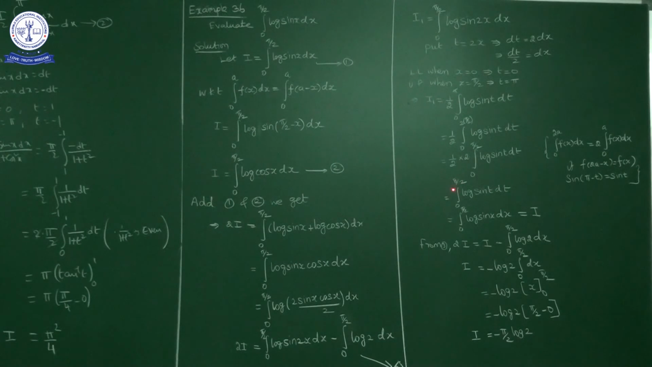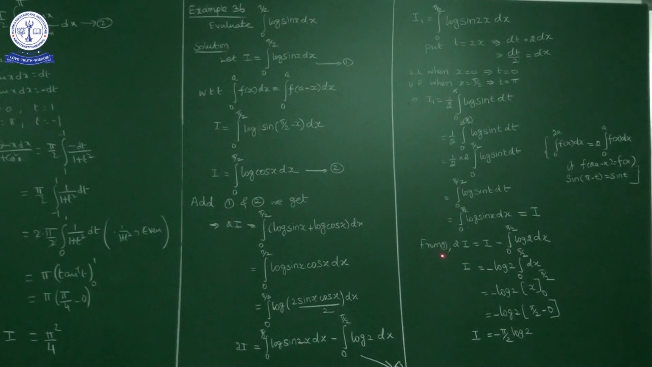Now here t, x, y are all dummy variables only. So this you can write as the integral from 0 to pi by 2 of log sin x dx, which is nothing but I only, given in 1. So from 3 we have this condition: 2y is equal to, this is how much we got? I only, no? So 2y is equal to I minus the integral from 0 to pi by 2 of log 2 dx.